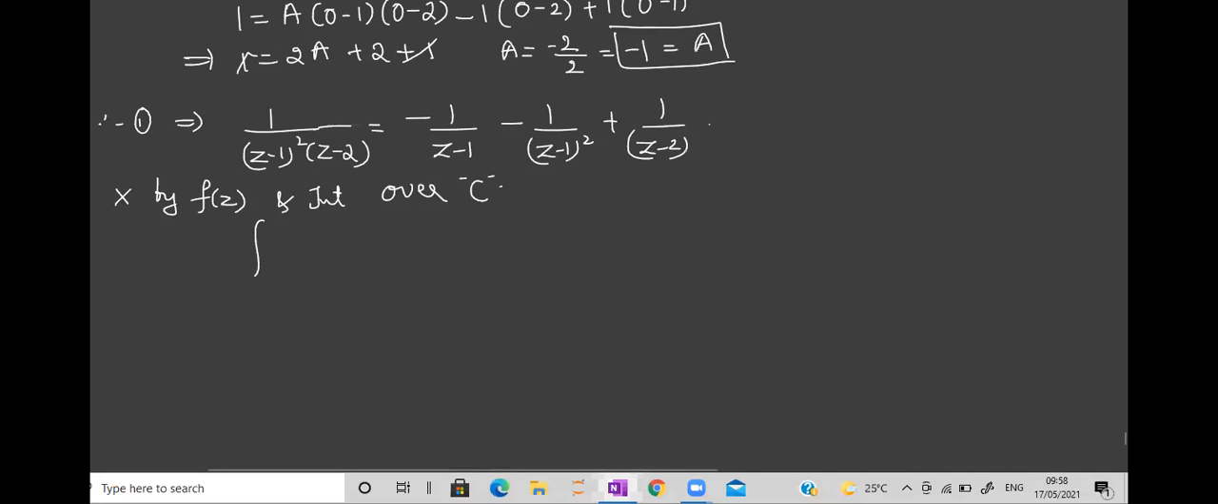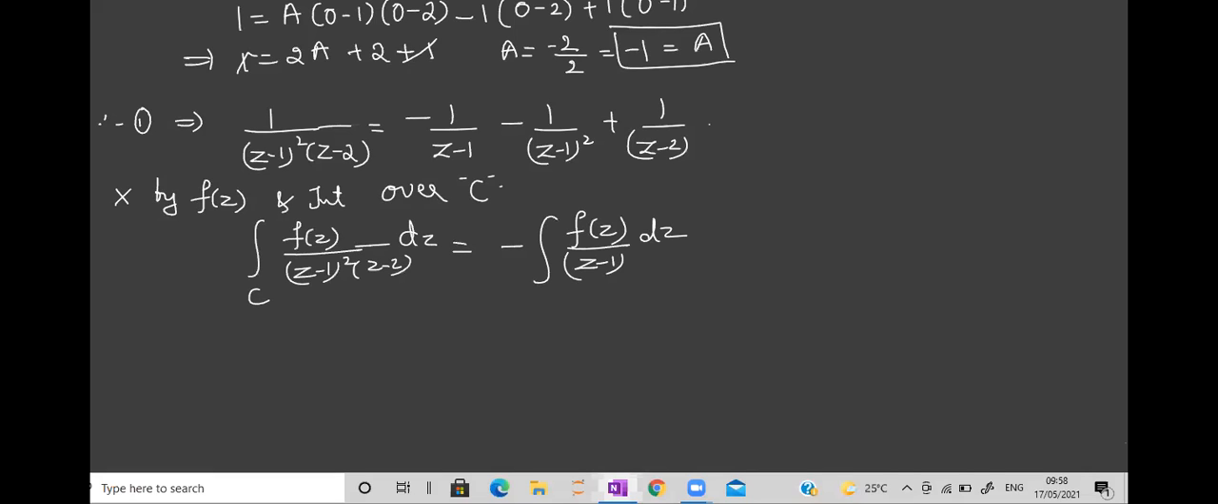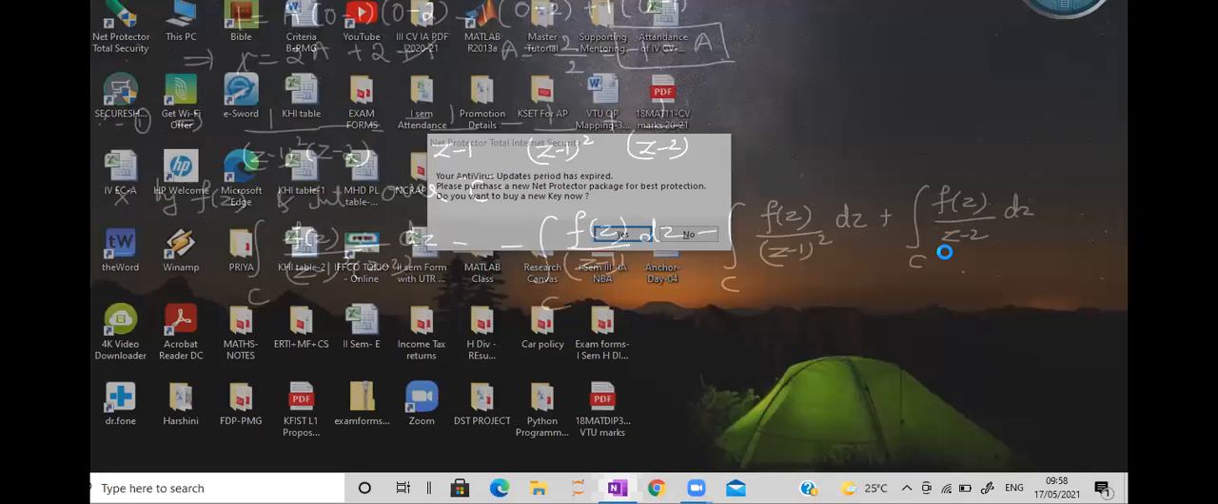All right, I'll write one step and I'll leave. So first you should multiply, then you should integrate with respect to z. So this is integral of f of z upon z minus 1 minus f of z upon z minus 1 the whole square dz plus integration of f of z upon z minus 2 dz over the curve C. I'll call this equation 3.